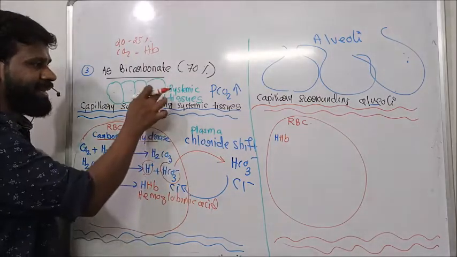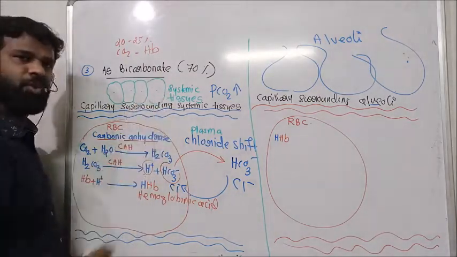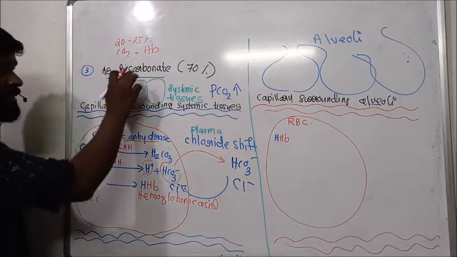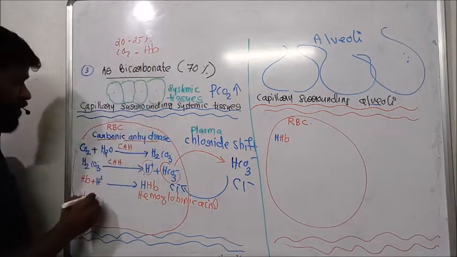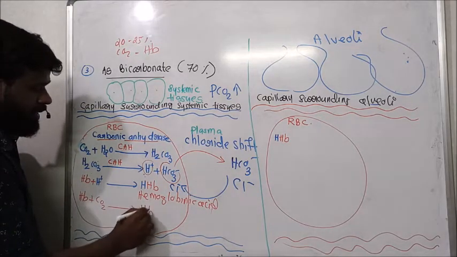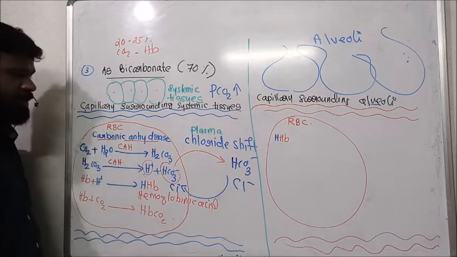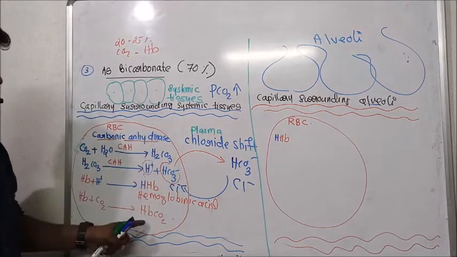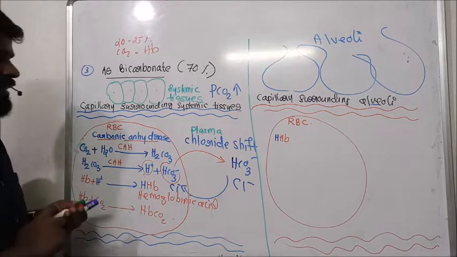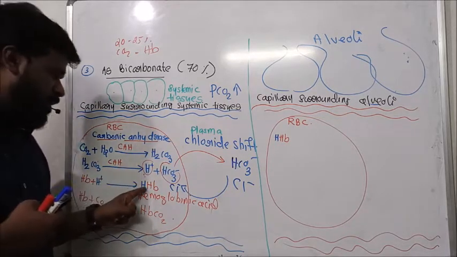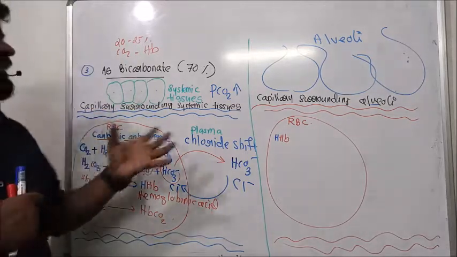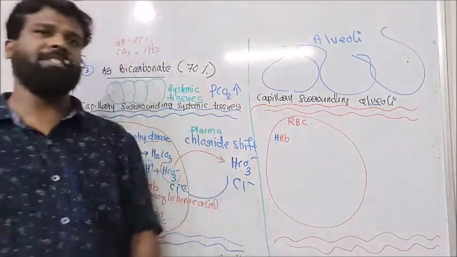See here, some of this hemoglobin combines with carbon dioxide also and forms carbaminohemoglobin. So the carbaminohemoglobin is also formed in RBC. See here, the hemoglobinic acid and carbaminohemoglobin are formed in RBC, and bicarbonate is shifted to plasma.